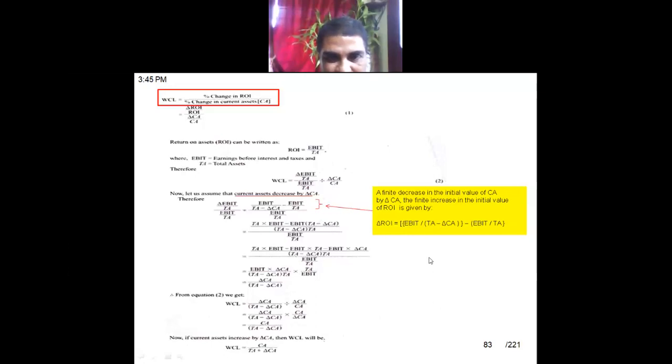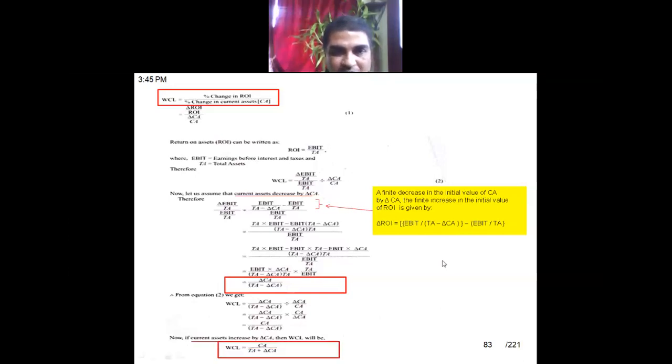Is it clear to you? Okay, that is the step. Last class I couldn't explain it because time was not available. I think you'll be able to manage to learn this formula, right? This is the primary formula for calculating working capital leverage. There are two other formulas you can also use.